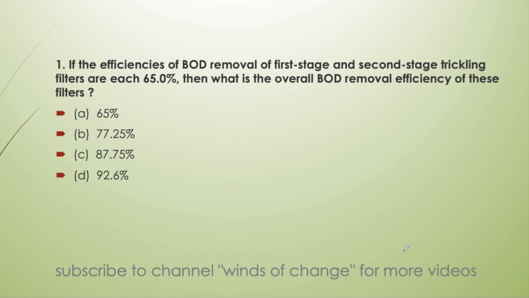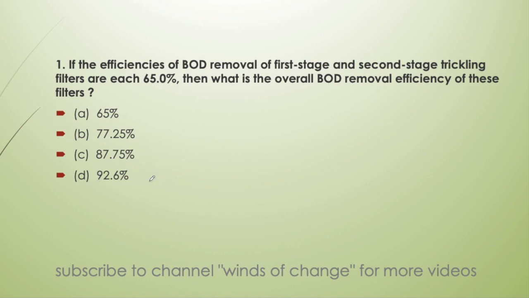First question: if the efficiencies of BOD removal at first stage and second stage trickling filters are each 65%, then what is the overall BOD removal efficiency of these filters? Since the BOD removal efficiencies in the two stages are given and we have to find out the overall efficiency, that is the combined efficiency of these two. Options are 65%, 77.25%, 87.75% or 92.6%.